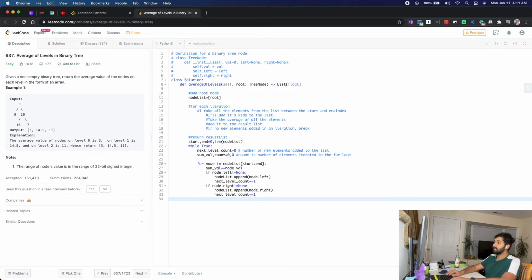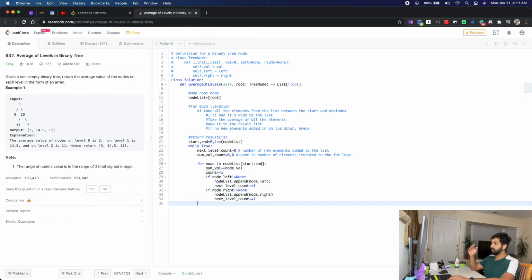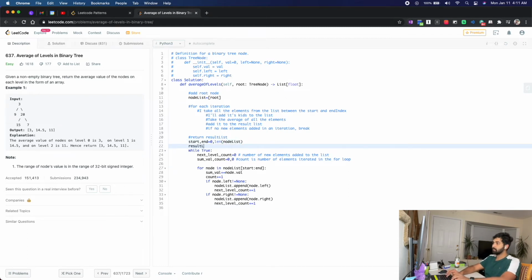So sum val is there, and count plus equals 1. So I'm adding a new element every time for every node that's possible. So in the end, I need a result list, right? Start and end are there. Result list. Okay, my node list is not properly named, or naming convention is not properly maintained. Okay, I'll let it pass for now.